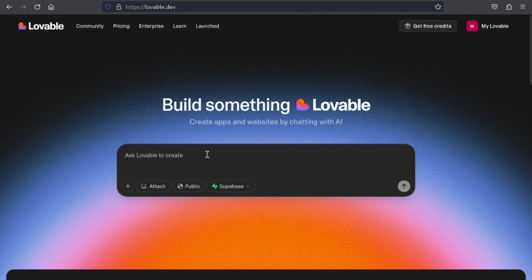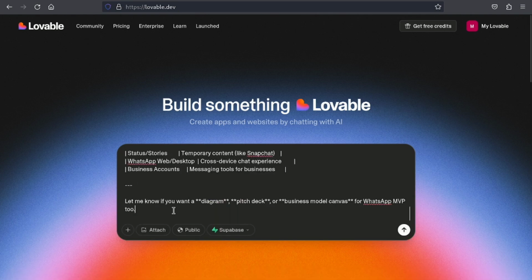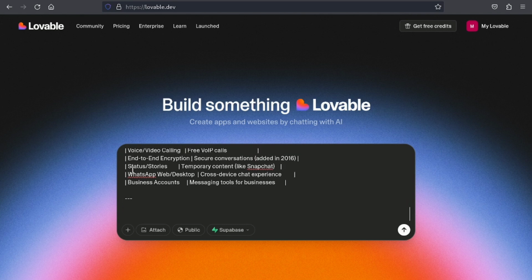So as we can see, this is Lovable, and now we are just going to paste the answer right in it. Now we have to just remove that part because it's kind of useless, and just tell it the remaining things we want it to do.